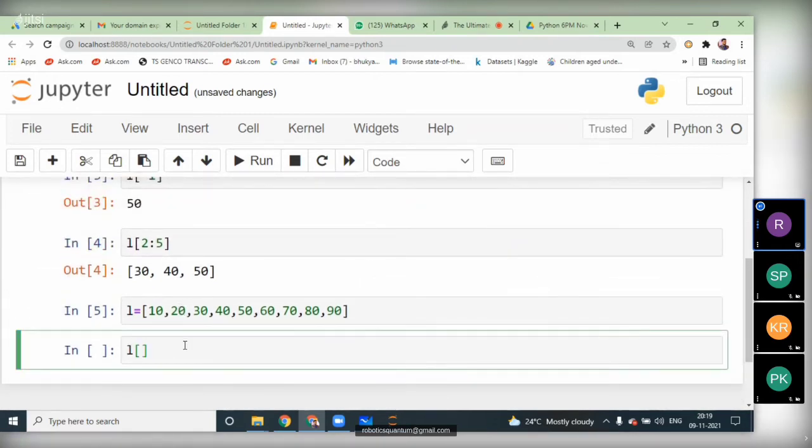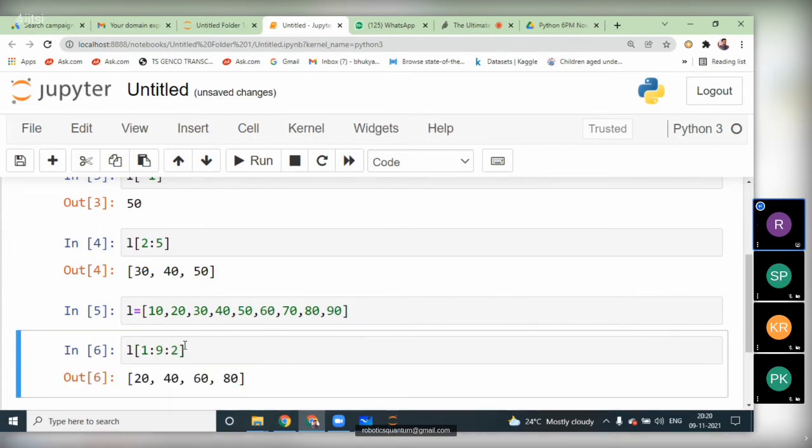So starting value I'm going to give 1 colon till 9 colon, I'm giving step value 2. See, 20 we got and 30 is not in the output, and 40, 60 and 80 we got it. See, alternate numbers we got in the output here.